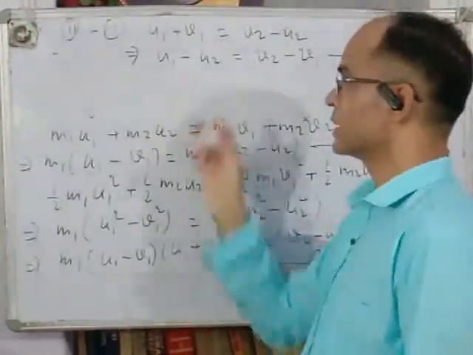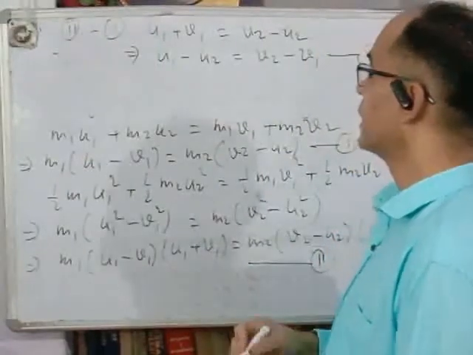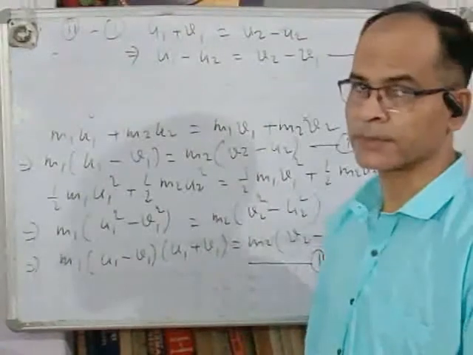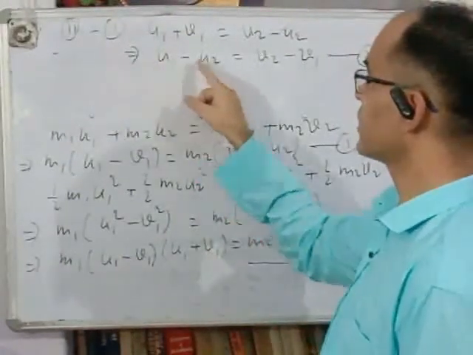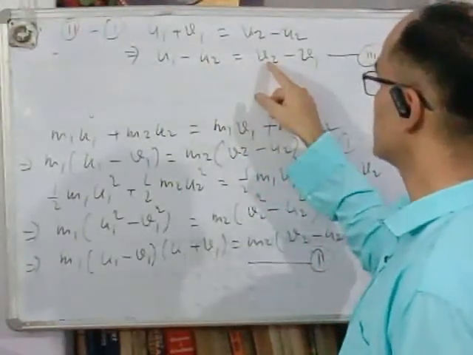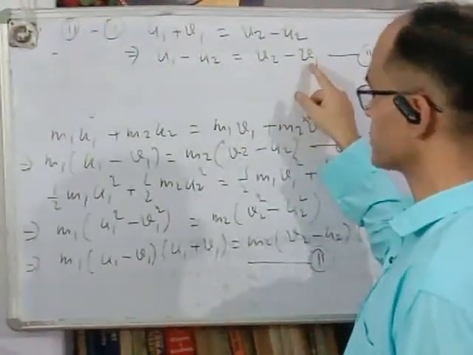You already know that difference of two velocities is called relative velocity. So this is relative velocity of approach, and similarly it is relative velocity of separation.